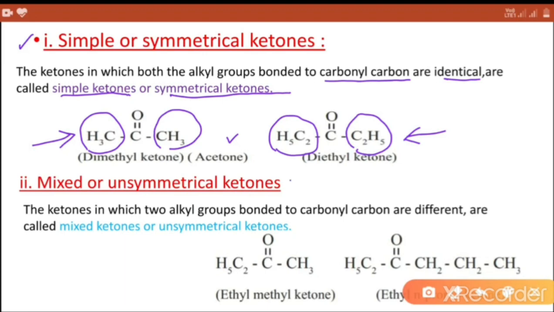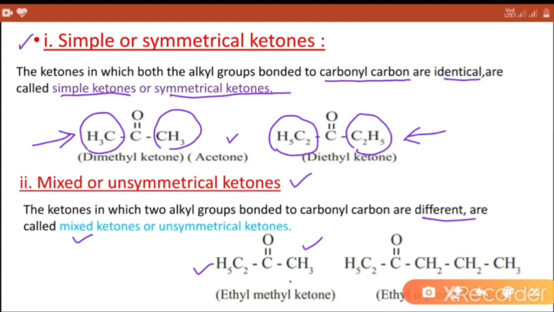Second type, mixed or unsymmetrical ketones. The ketones in which two alkyl groups bonded to carbonyl carbon are different are called mixed ketones or unsymmetrical ketones. Example: ethyl methyl ketone.